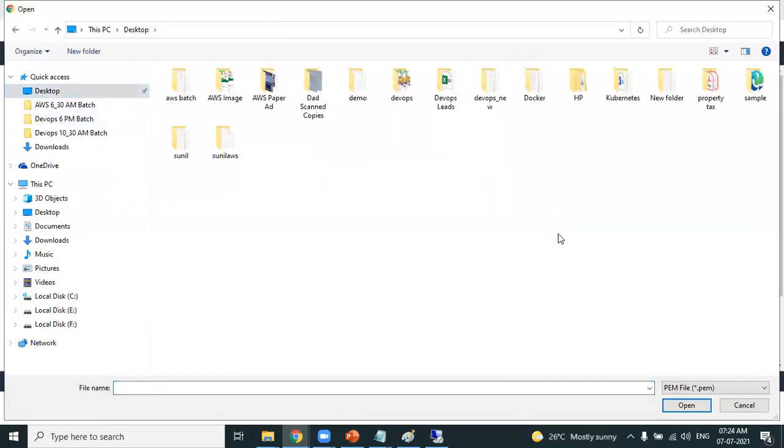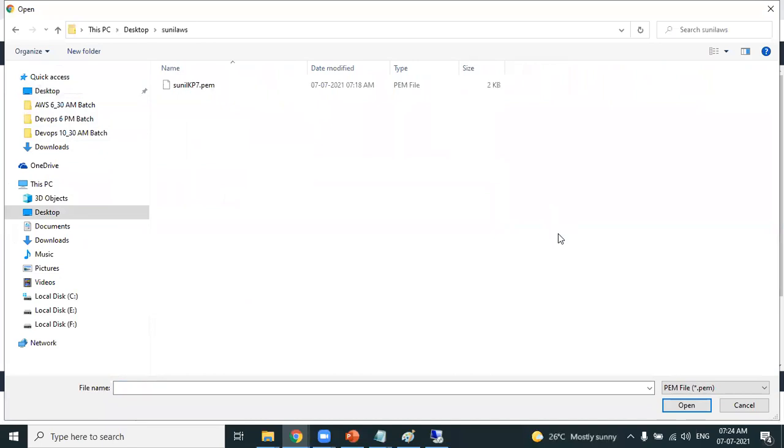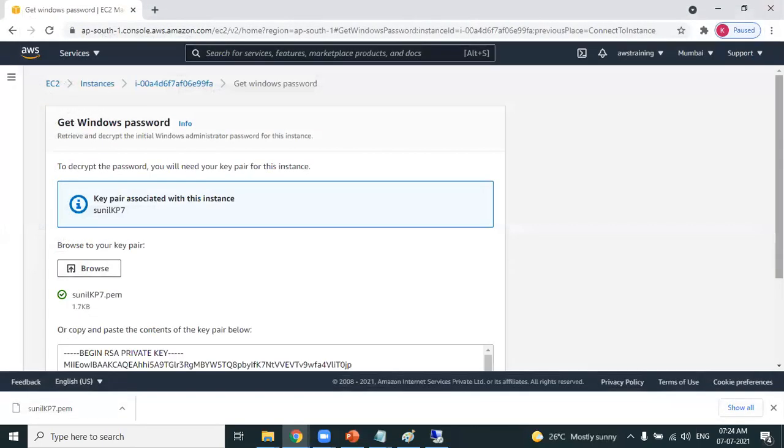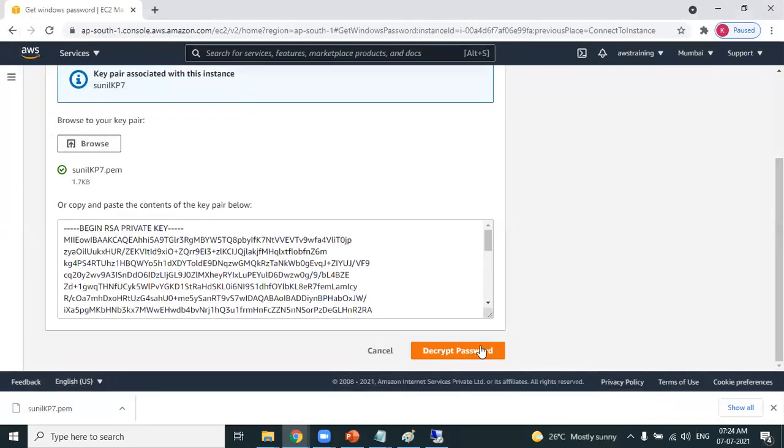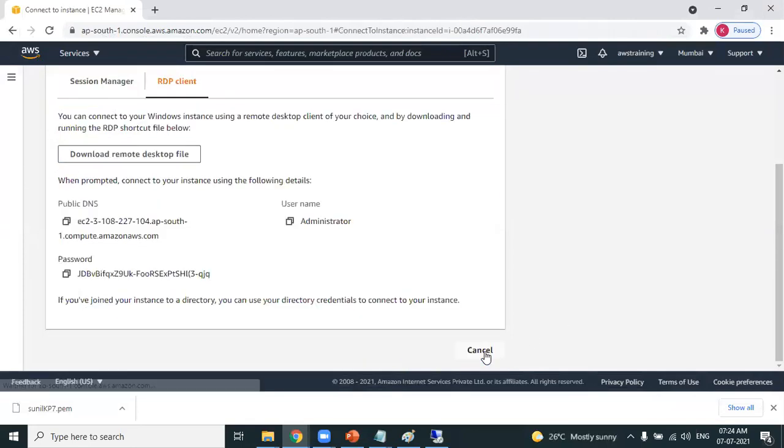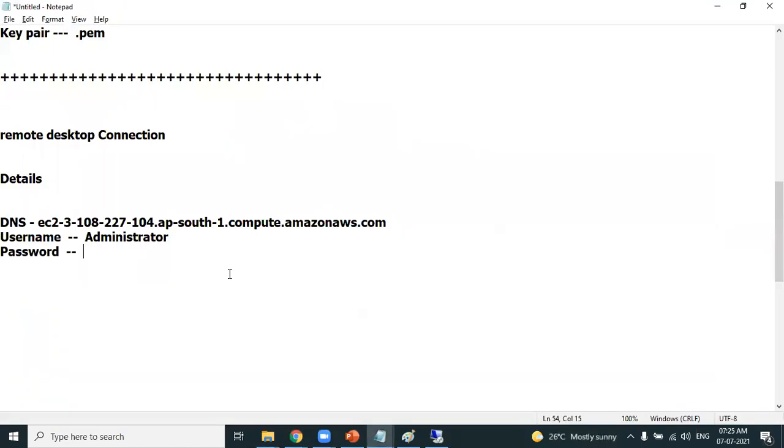Desktop. Here is my key pair. I am uploading the key pair. Once you upload the key pair, there's an option called decrypt. Yes, now you got the password. These are the 3 details which are required. You have the DNS name, you have the username and password. Once you have these 3 details, you can go ahead and connect, not create. You already have created. These are the details which help you to connect.